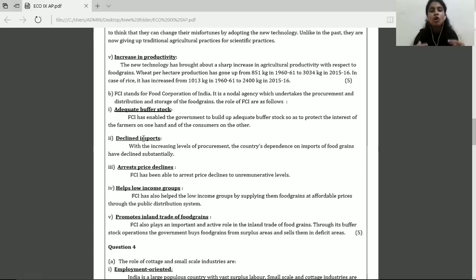First of all, you will go on to explain what is FCI. FCI stands for Food Corporation of India. It is a nodal agency which undertakes the procurement and the distribution as well as the storage of food grains. So this is the meaning. You can sum it up in one or two sentences.